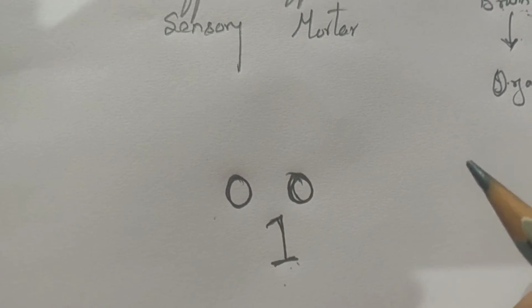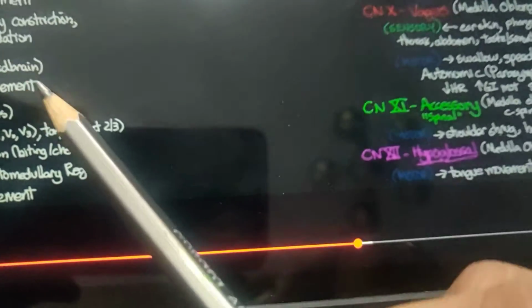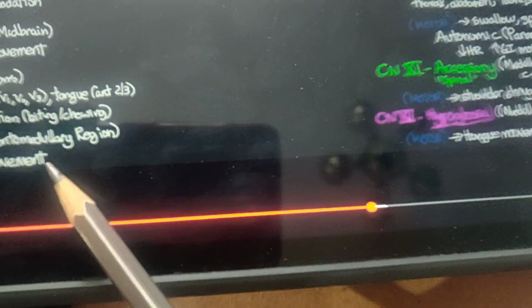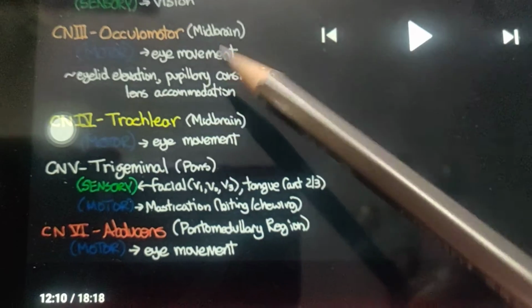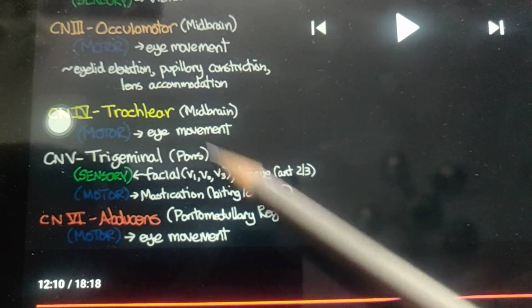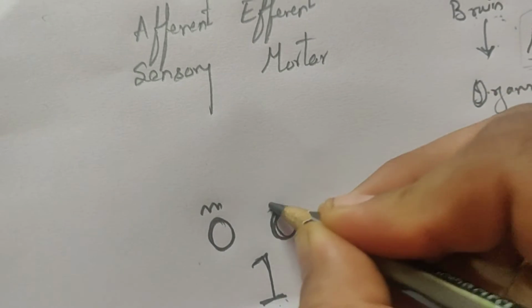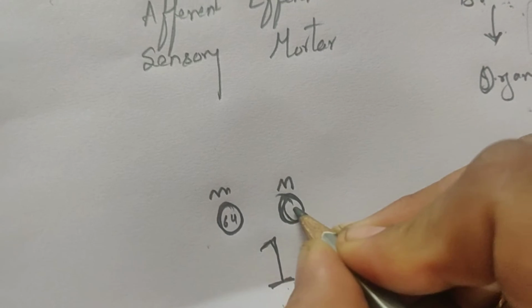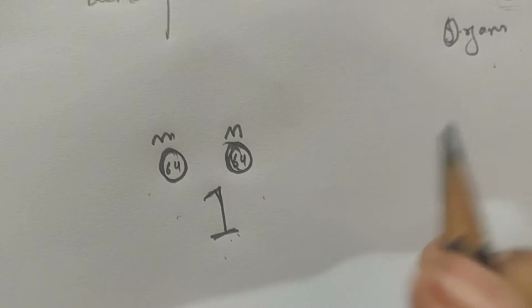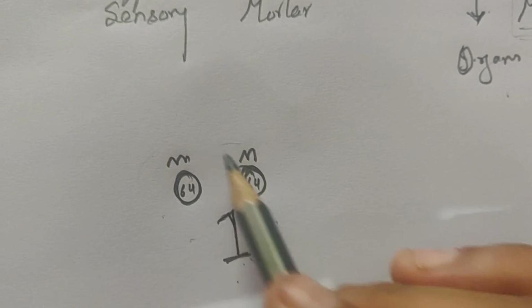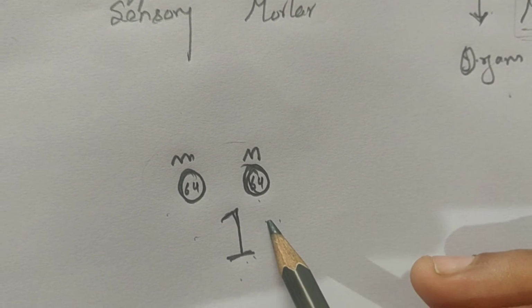We also know that 3, 4 and 6 are essential for eye movement, right? So then comes our 3, then comes our 4 and 6. All these are essential for eye movement.